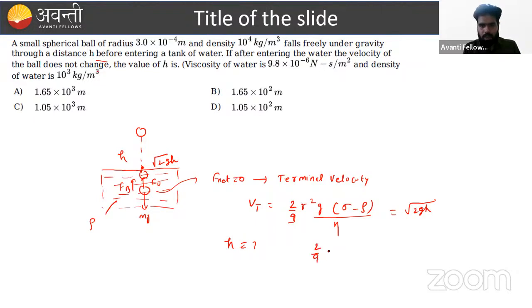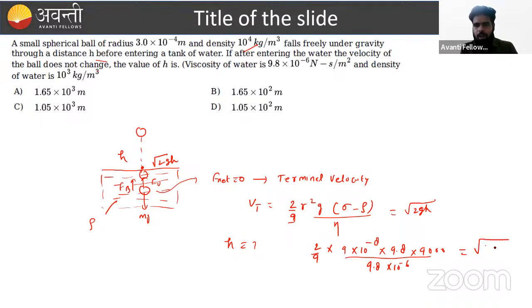We can say 2 by 9 times r, which is given here as 3 into 10 raised to power minus 4, squared, that is 9 into 10 raised to power minus 8. g is nothing but 9.8. Sigma minus rho, the density of the material, is 10,000 minus 1,000, which becomes 9,000. The viscosity given is 9.8 into 10 raised to power minus 6.